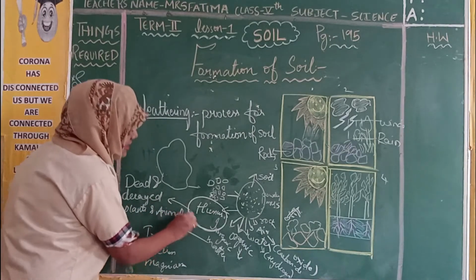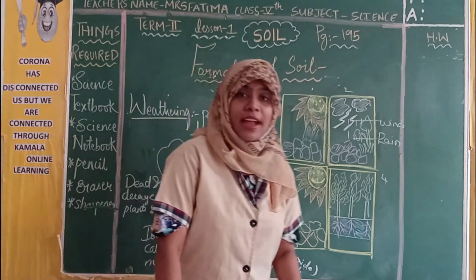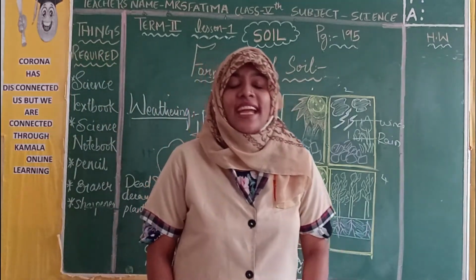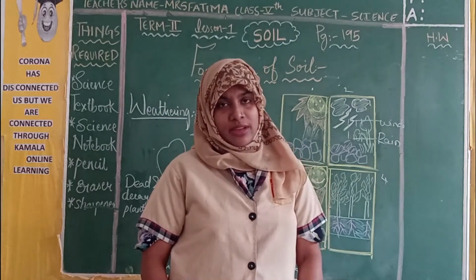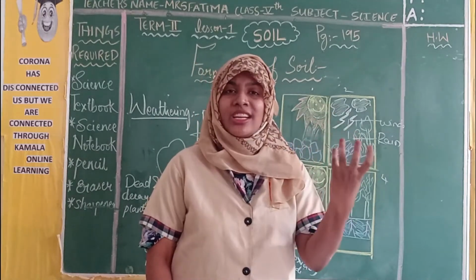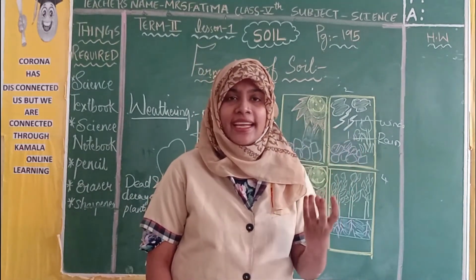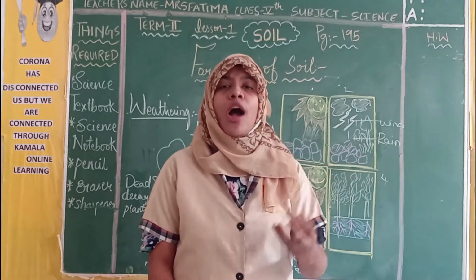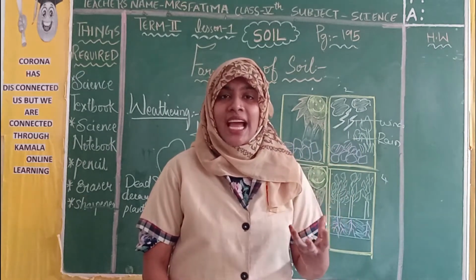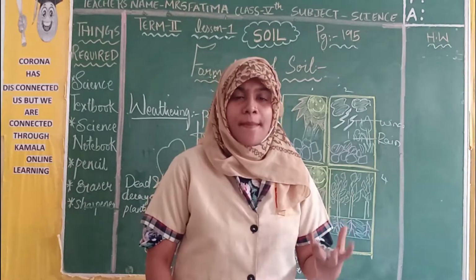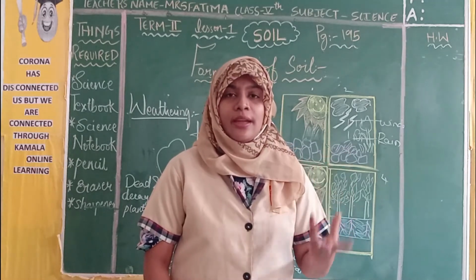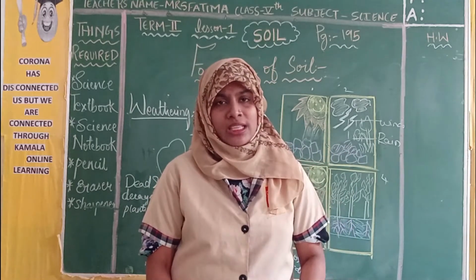What is humus, children? Humus is an organic matter which contains dead and decayed plants and animals. So, when the animals or insects die, their bodies form humus. When the plants die, their leaf, their stem, their twigs, their flowers become humus.